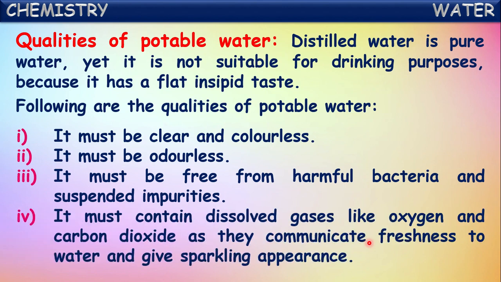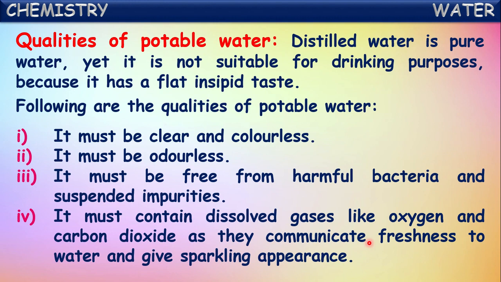And it must contain dissolved gases like oxygen and carbon dioxide as they communicate freshness to the water and give a sparkling appearance to the water. So there should be small quantities of oxygen and carbon dioxide gas dissolved in the water.